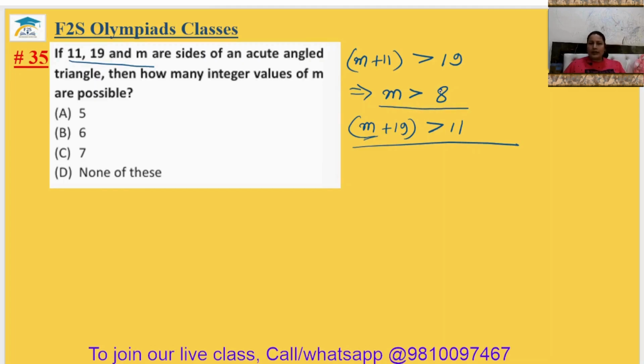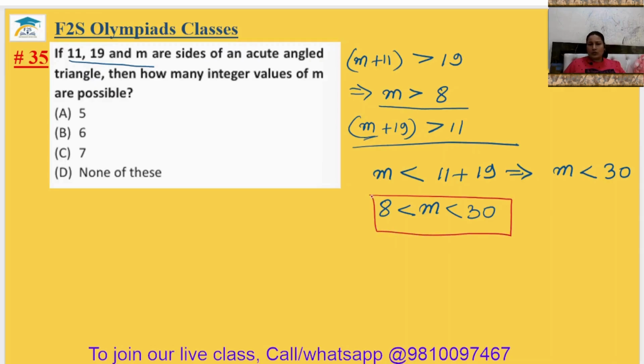So m should be greater than 8. Another one, m should be less than 11 plus 19. So this implies m should be less than 30. Okay? So it means m's value will lie between 8 and 30. So m will be greater than 8 and m should be less than 30. तो m के वैल्यूज जो होंगे 8 और 30 के बीच में होने चाहिए.